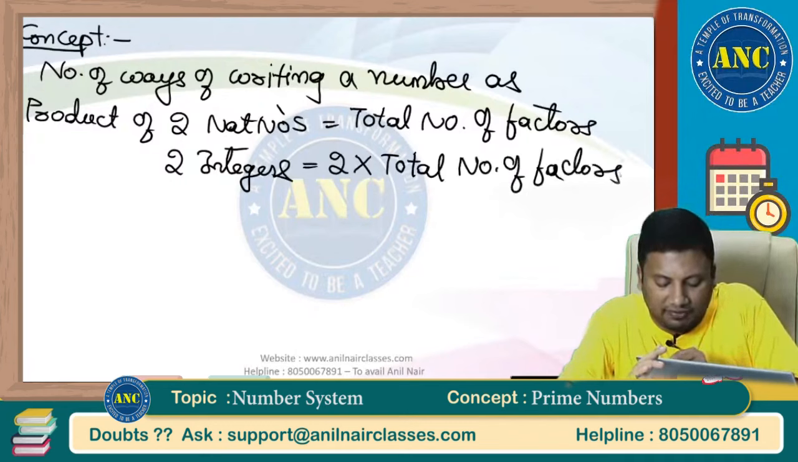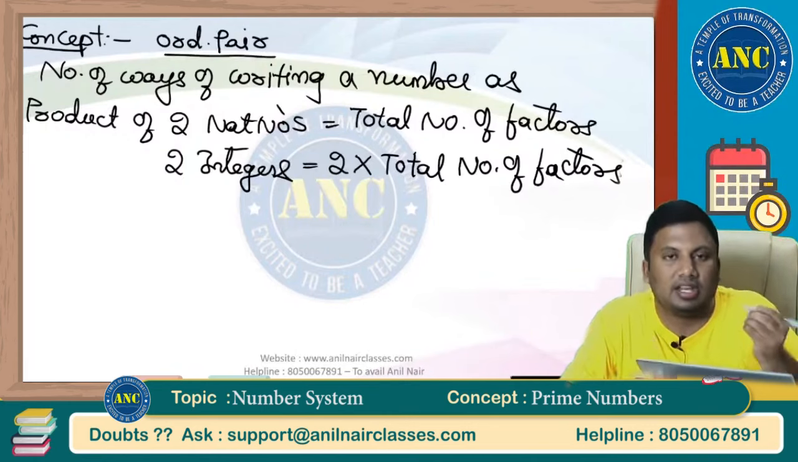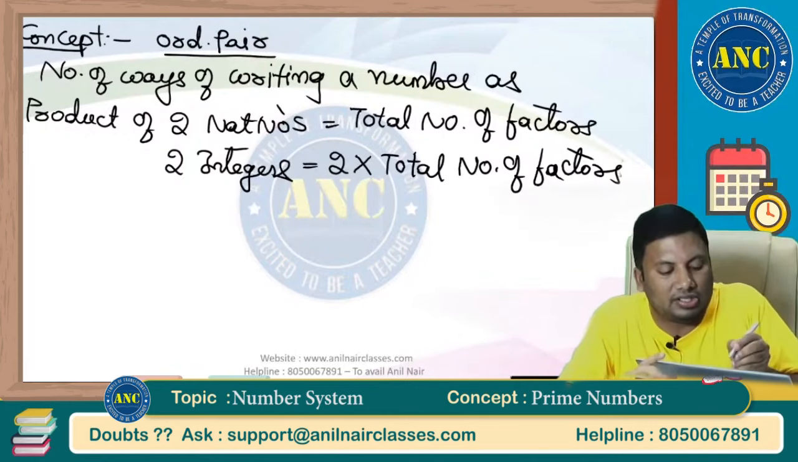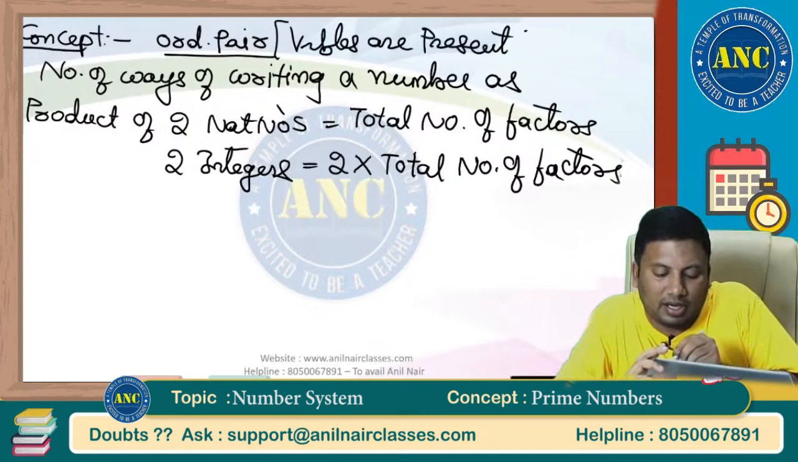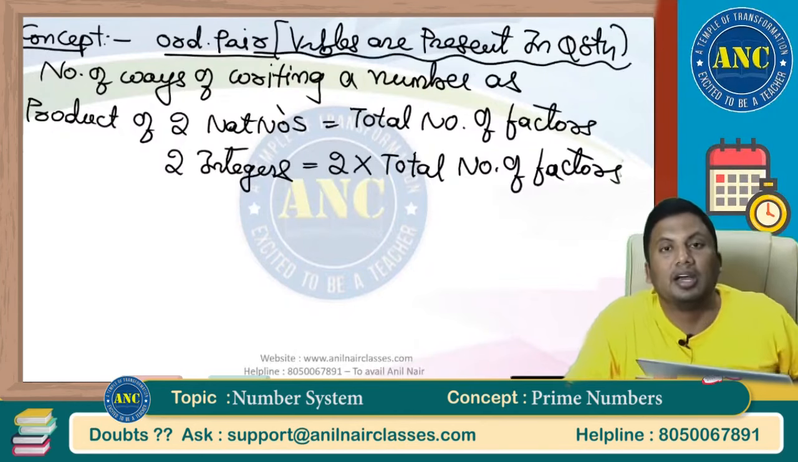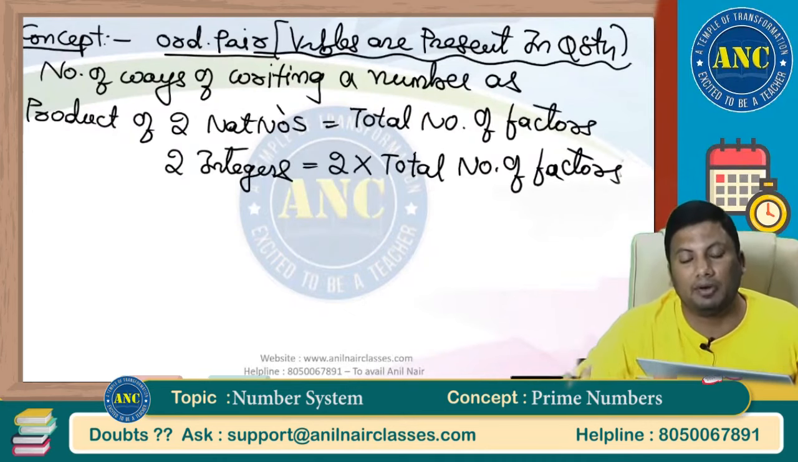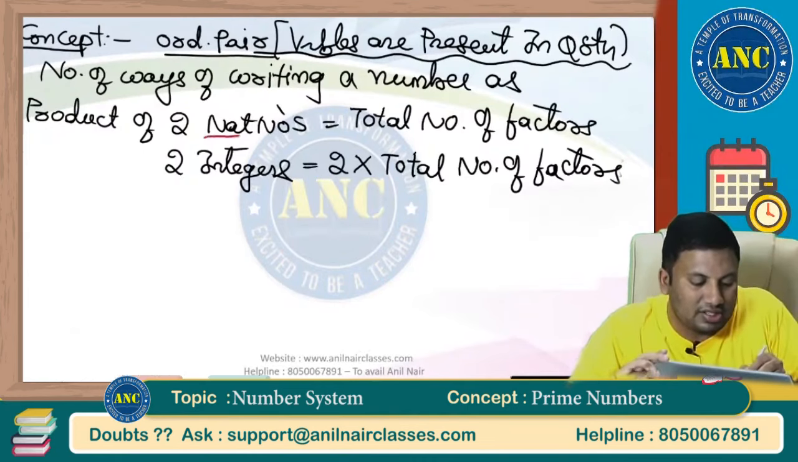Sir, why is there a difference? We will see. This concept is used whenever ordered pair is there in the question. If the ordered pair word is not there in the question, but variables are present in the question, then you can make use of ordered pair. Sir, what is the difference between this and this? This is natural numbers. This is integers.